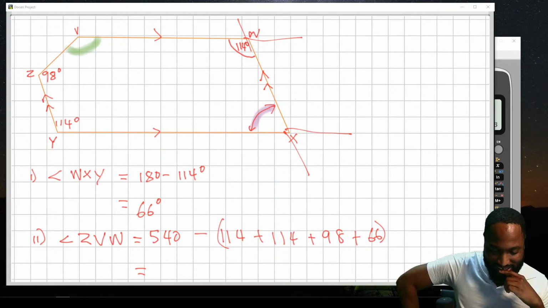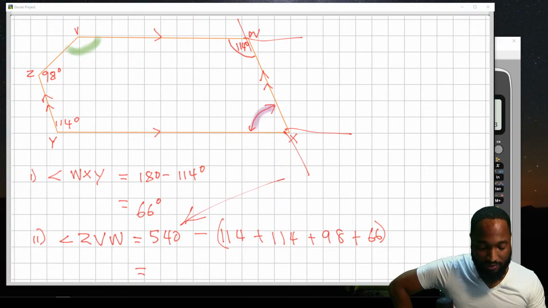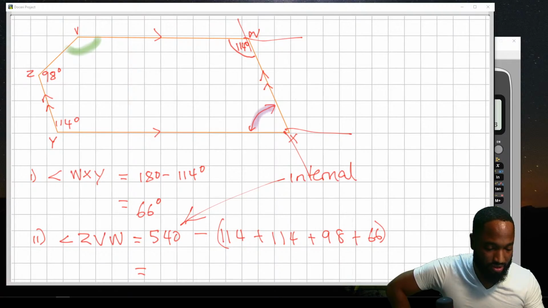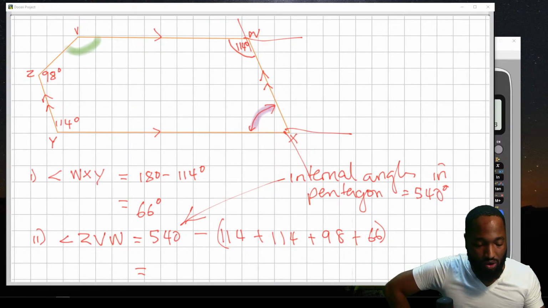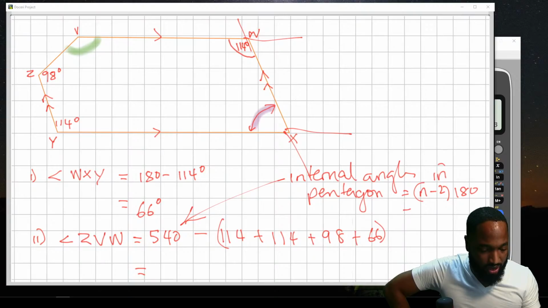In the meanwhile, I was going to say something important. You need to state how you come about that 540, otherwise you wouldn't get the marks for that. You get the marks for this working. But you need to show that the internal angles in a pentagon equal 540. Maybe if you say it equals 540 you get through, because you could have that fact memorized. Or you could say the internal angles in a pentagon is n minus 2 times 180, where n is 5, the number of sides. So this is 3 times 180, which is 540.